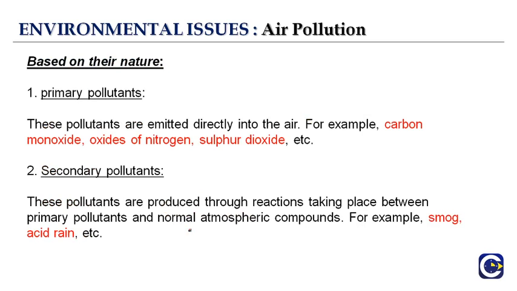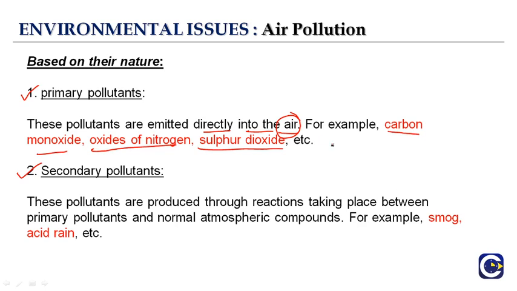Second is based on their nature, right? So based on their nature, we have classified into primary pollutants and secondary pollutants. As we have talked in the previous class also about the primary pollutants, these pollutants are emitted directly into the air. That means there is a source, we are able to identify the source, and these pollutants have been directly emitted into the atmosphere. Let's look at the example. So for example, it's carbon monoxide, oxides of nitrogen, sulfur dioxide.